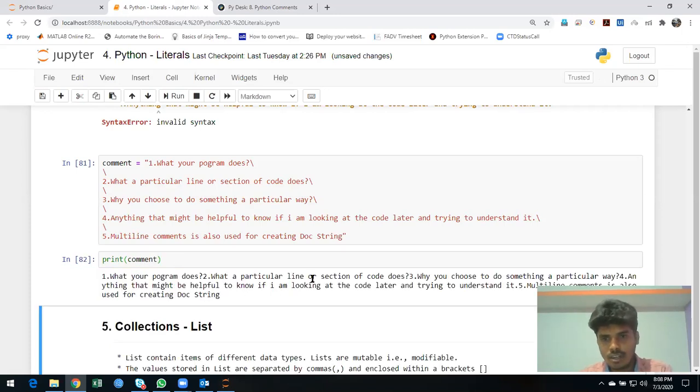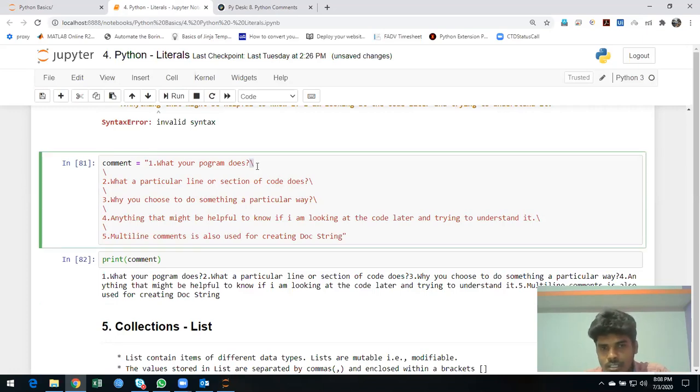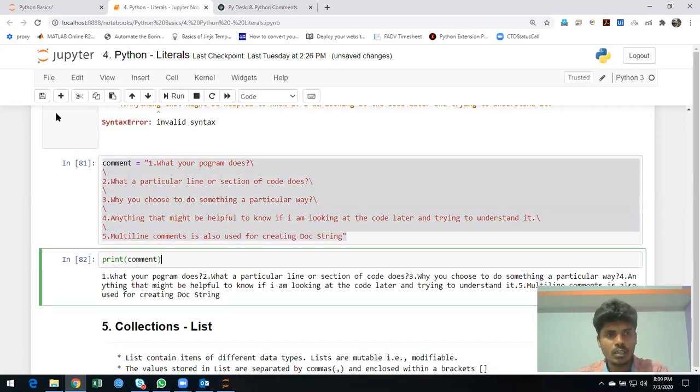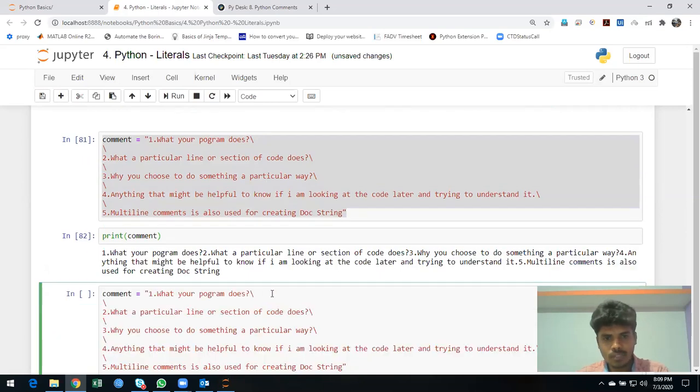You could see all those things combined, because what this does is it's not giving you a line space. It just continues where it left off. That's the whole point of this backslash. It doesn't give you any line space. Instead, if you want the line space, you have to use an additional thing called slash n.